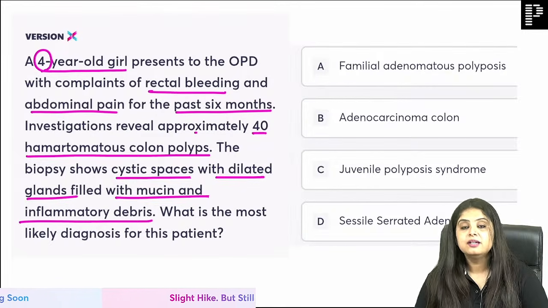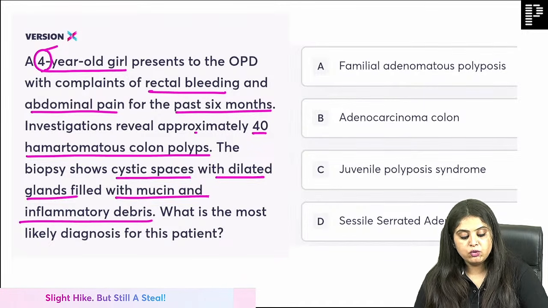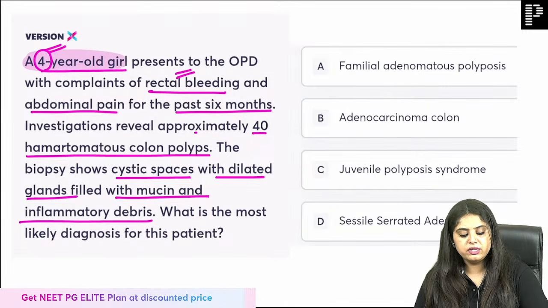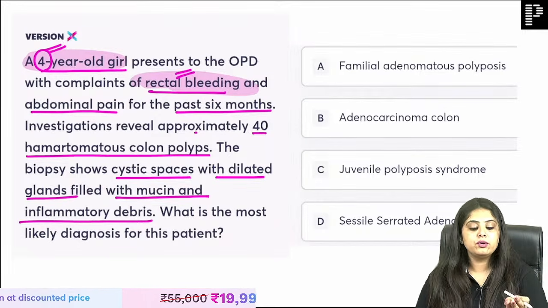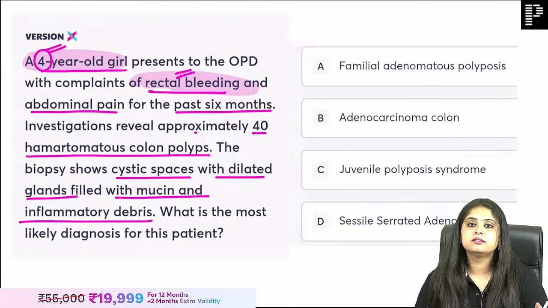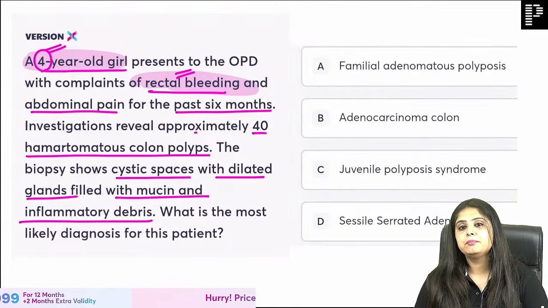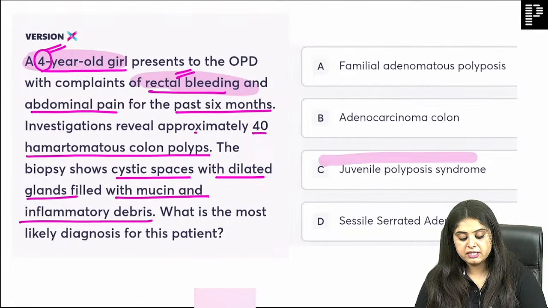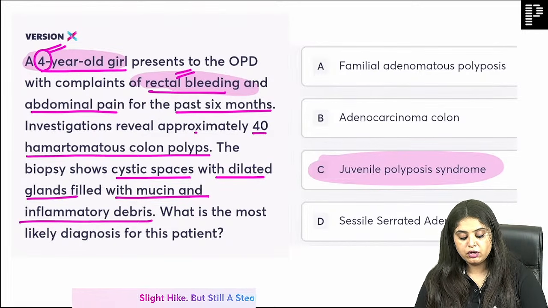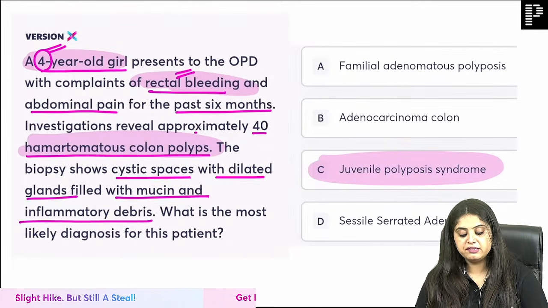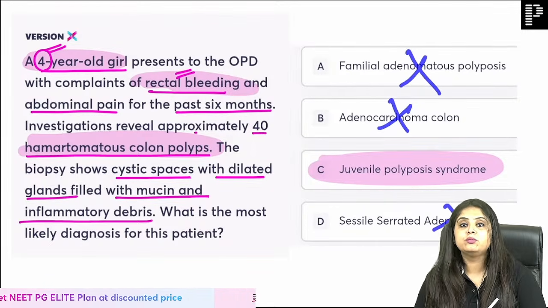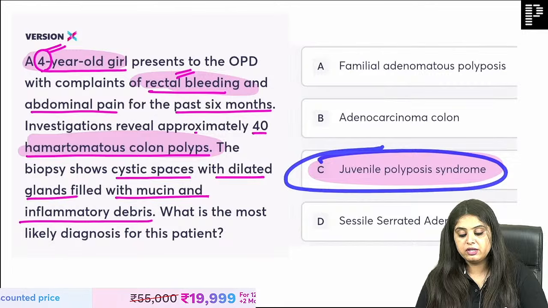I get scared coming here, ma'am, because it's pathology, right? But then when I go back to a 4-year-old with rectal bleeding, ma'am, you have told us one rule. Why would a 4-year-old have rectal bleeding? A 4-year-old will not have rectal cancer, obviously. A 4-year-old having piles or hemorrhoids also, usually I don't come across this, but a 4-year-old having lots of polyps, and not just in the rectum but many polyps otherwise, this is very much possible. The kid is not going to have adenomas and carcinomas, very unlikely, but juvenile polyps can occur.